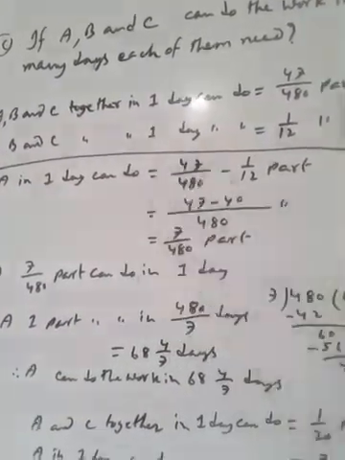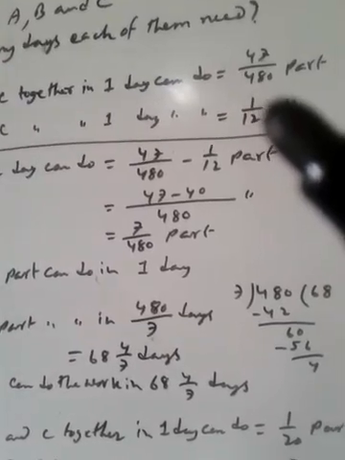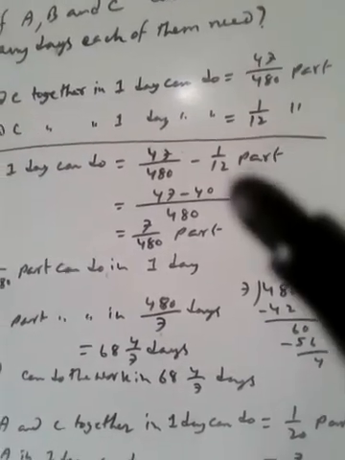A in 1 day can do 47 by 480 minus 1 by 12.